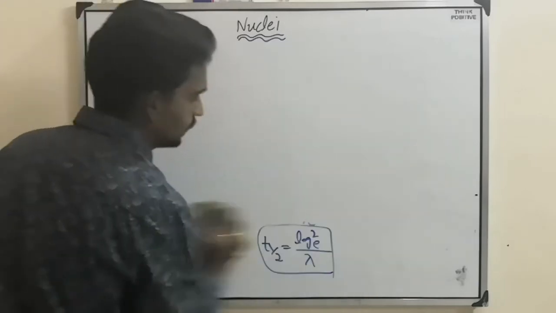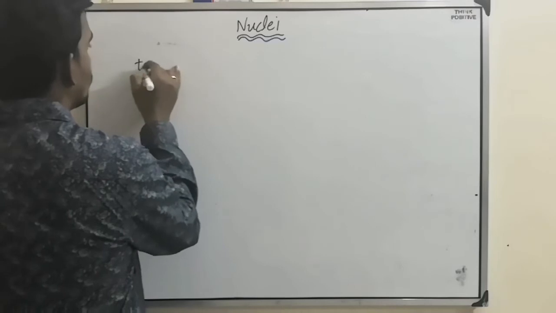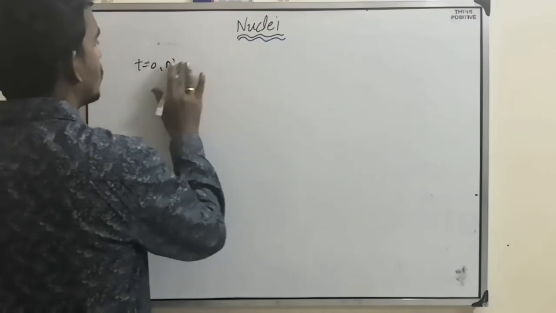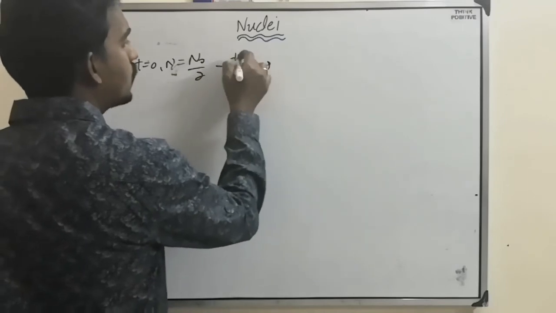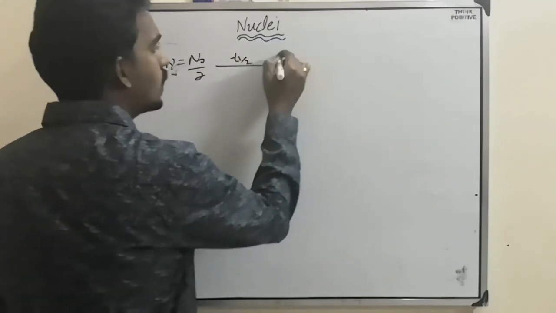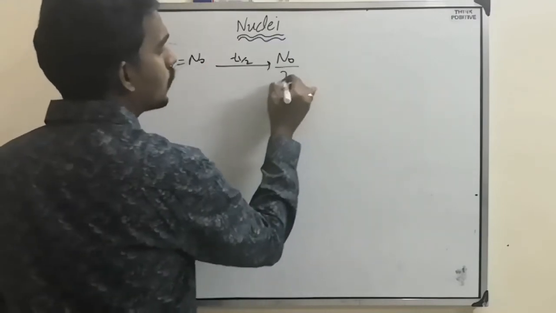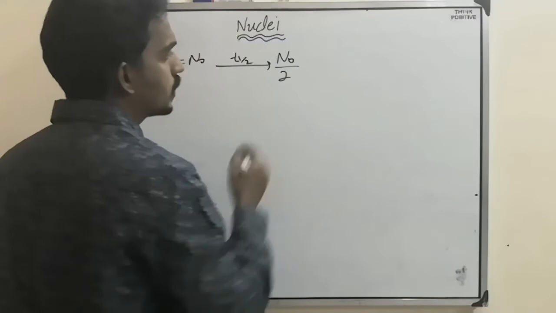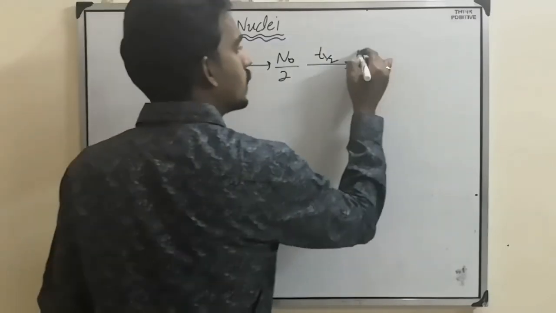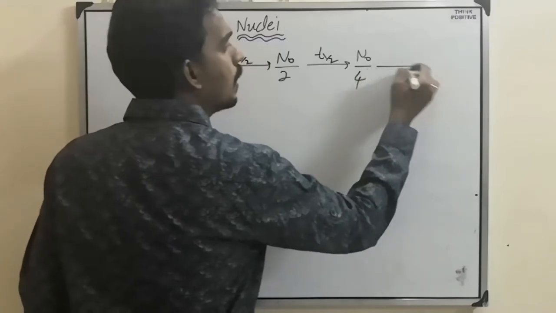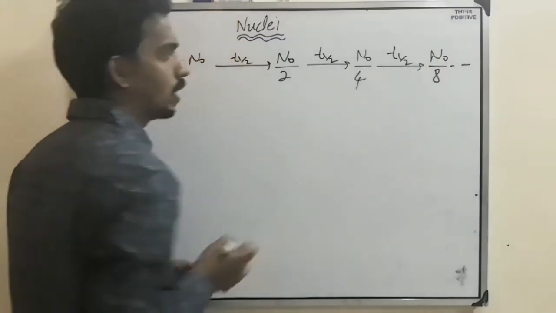So let's take at t equal to 0, the number of atoms is n naught. Now after one half-life, the number reduces to n naught by 2. After one half-life, the number reduces to half. After one more half-life, the number reduces to half. After one more half-life, the number reduces to half, and so on.